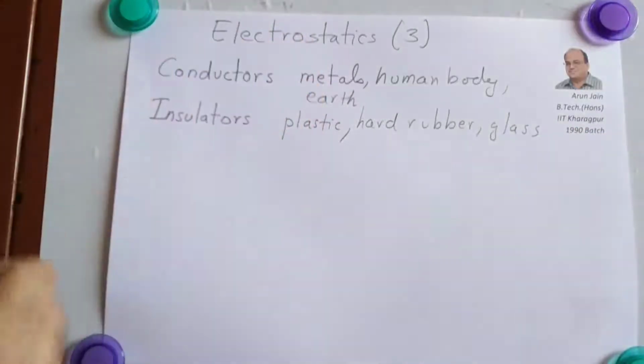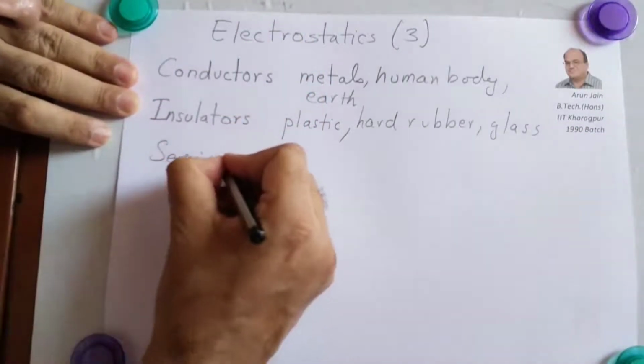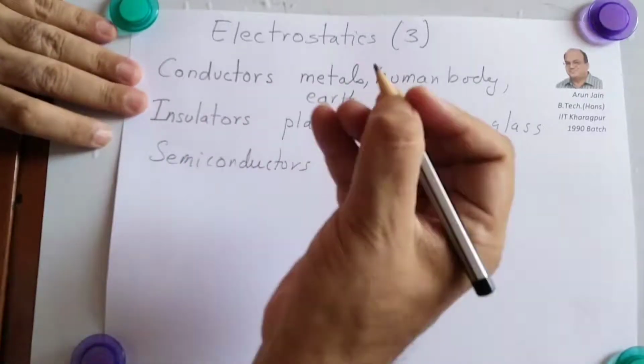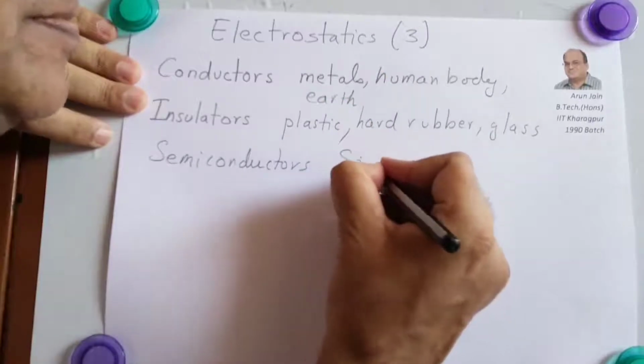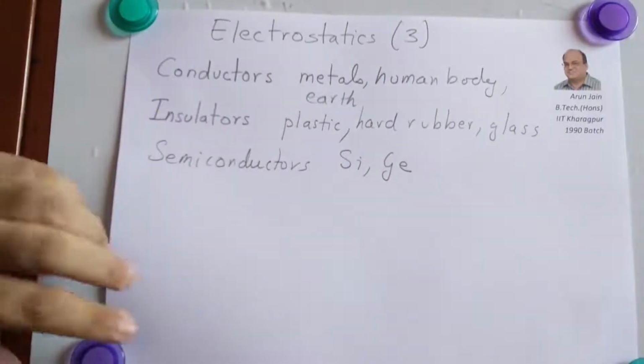and some materials are in between. They are known as semiconductors. Semiconductor examples are silicon and germanium. These are semiconductors.